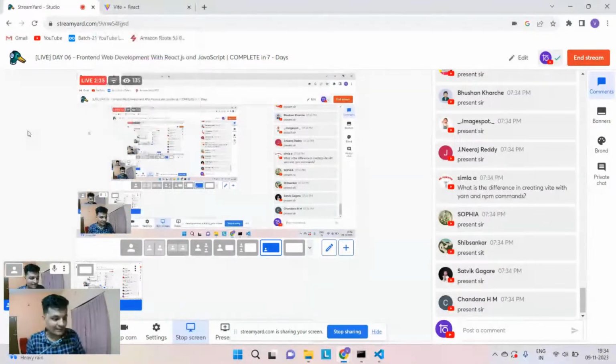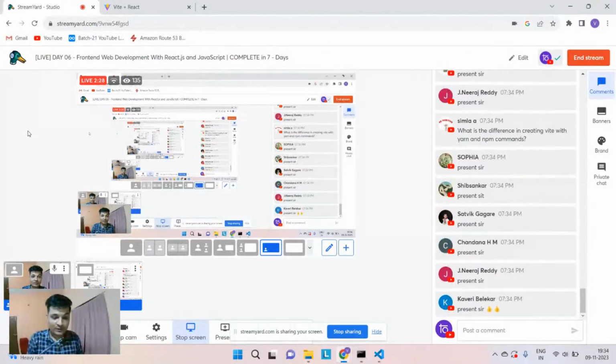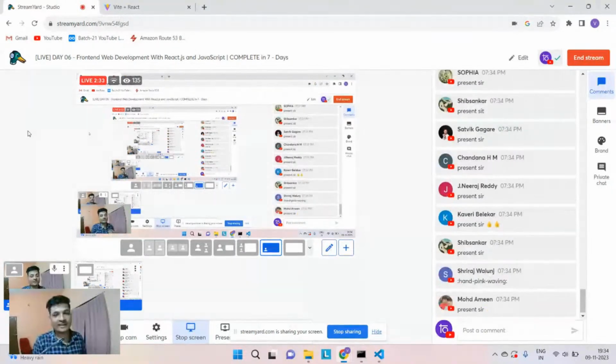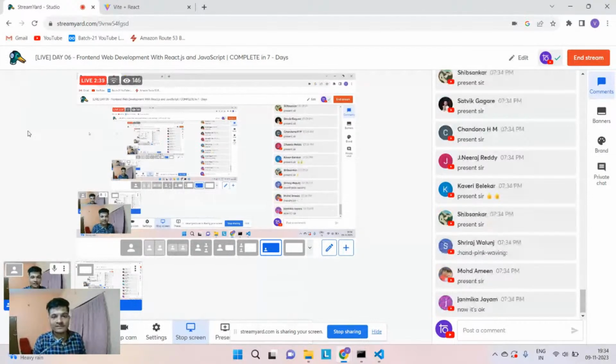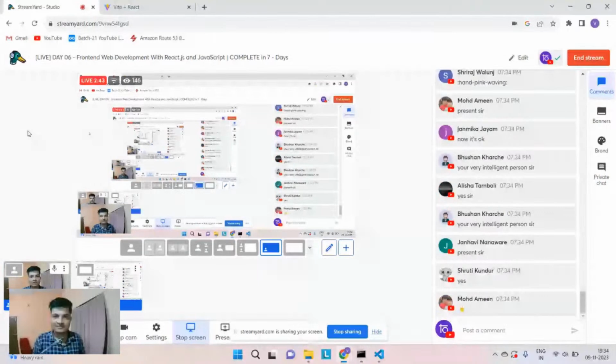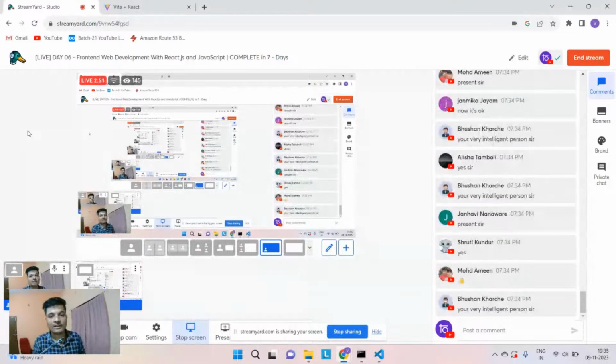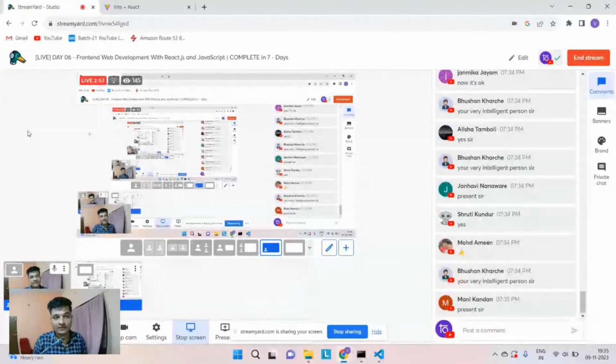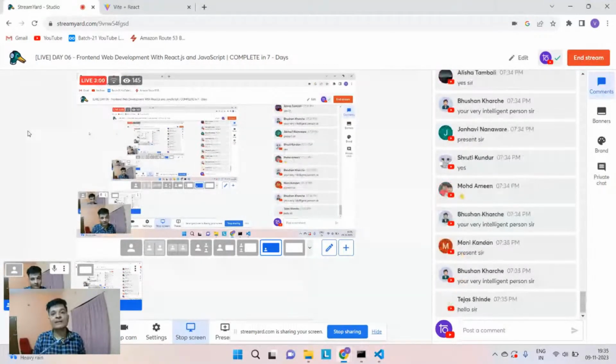It's been late already. As I promised yesterday, today we are going to build a to-do application with two important functionalities: how we can add items into our to-do list and how we can delete items from the list. We are going to do all this with the help of useState and props, which we saw yesterday, how we can pass state or properties from one component to another. Yesterday we saw we can pass properties in only one direction. We haven't seen, say, passing something from component A to component B and how to pass things from B back to A.